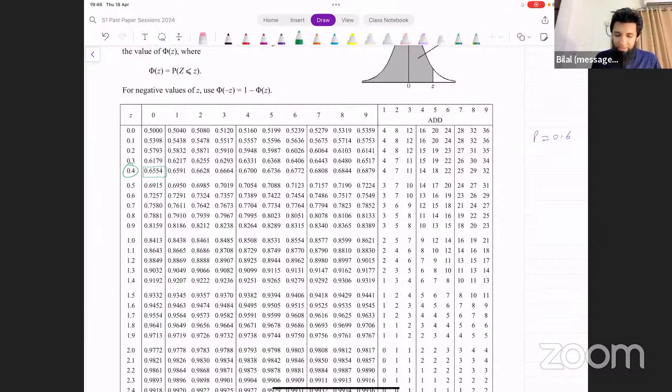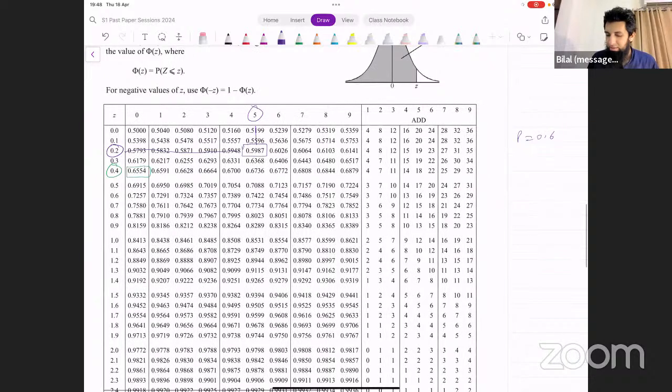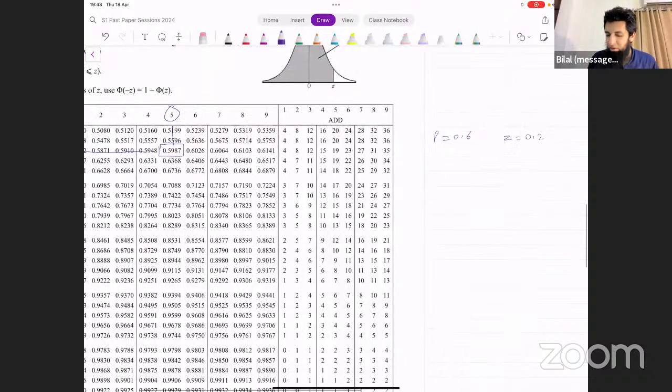We don't have exact 0.6 here, so we take the smaller value. It's visible here, right? It's the smaller value, 0.5987. What's the corresponding decimal places that we have for z here? 0.2 and 5. So we get z equal to 0.25.